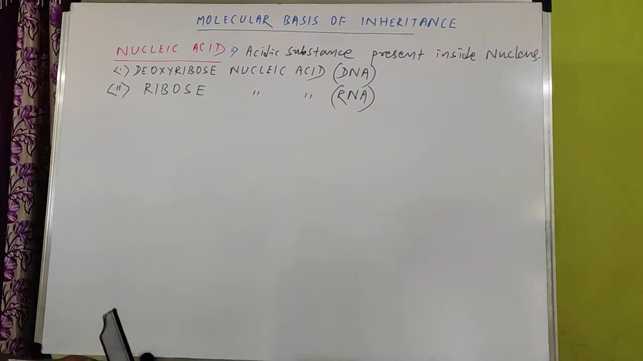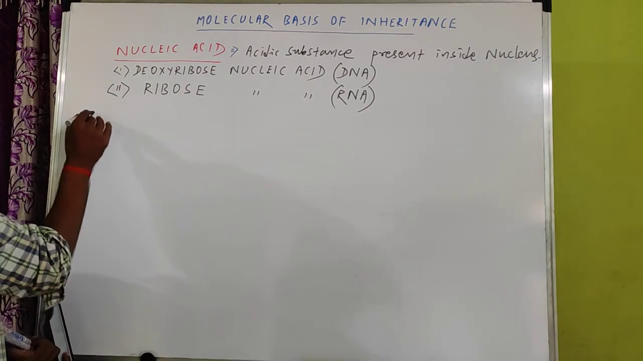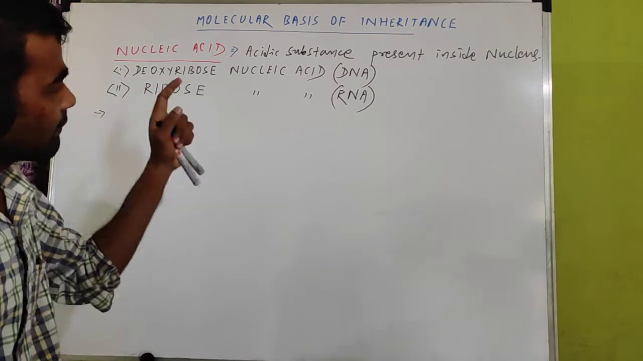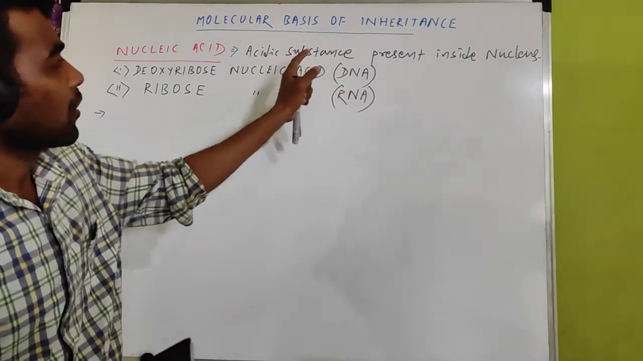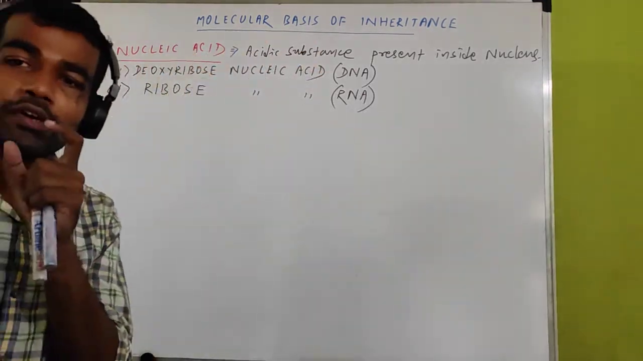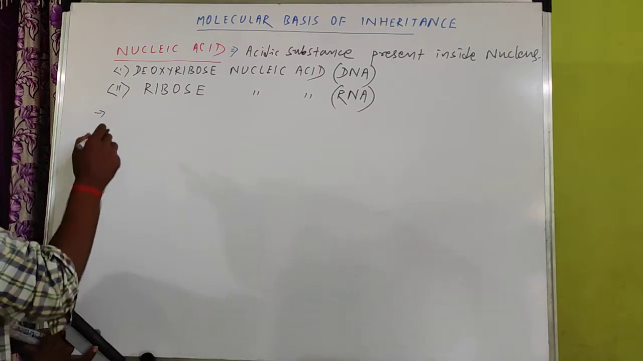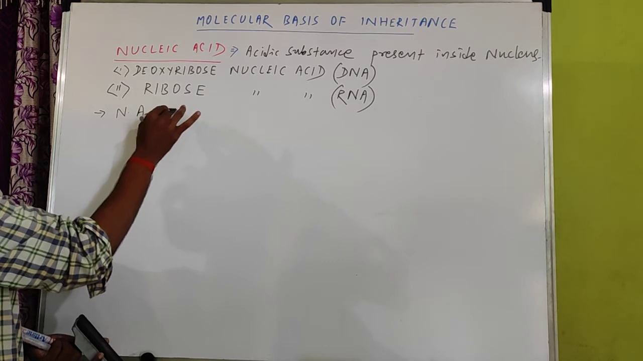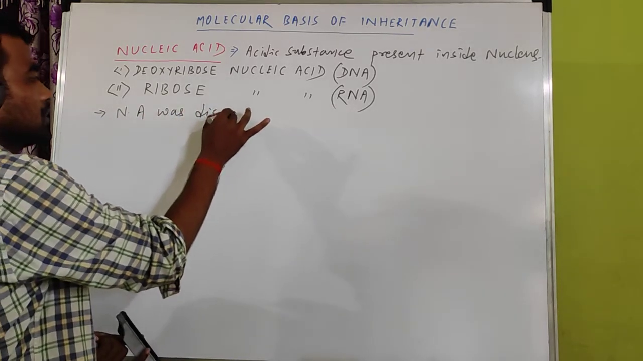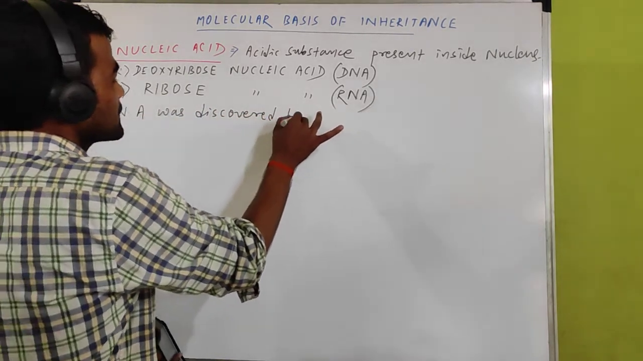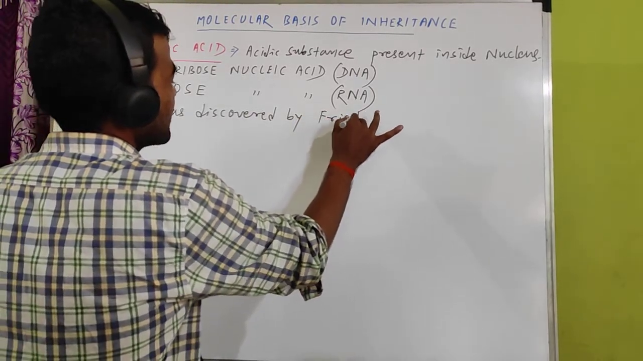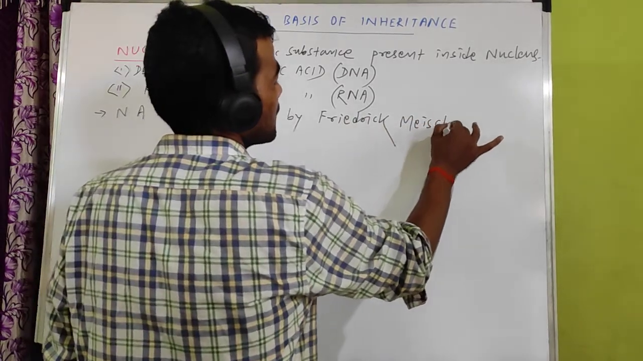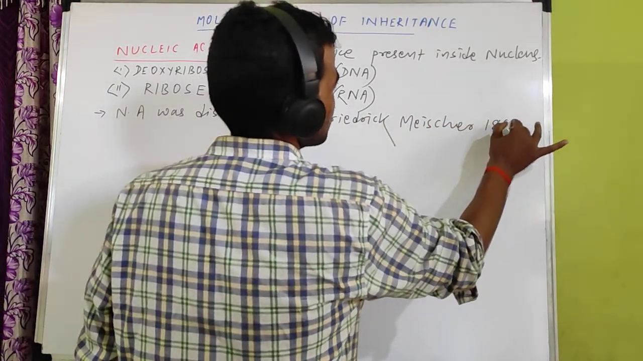One important thing you have to remember: these nucleic acids, whether DNA or RNA, are found inside the nucleus. So that's why these are called nucleic acids. But the nucleic acid was first discovered by the scientist Friedrich Miescher in 1869.